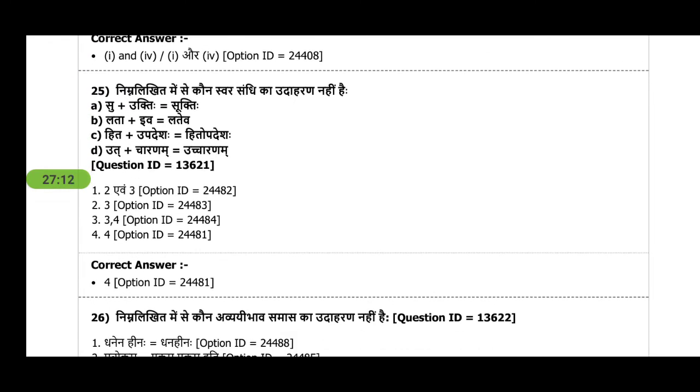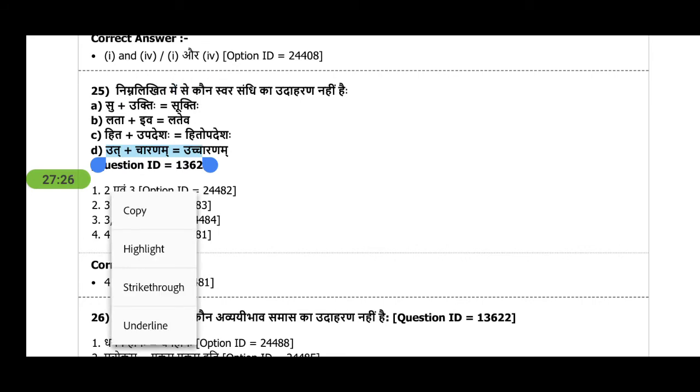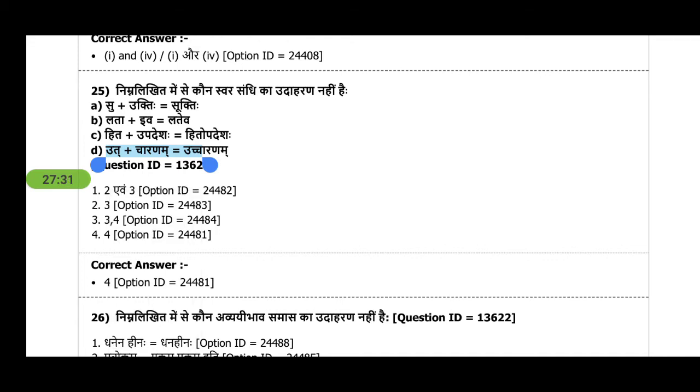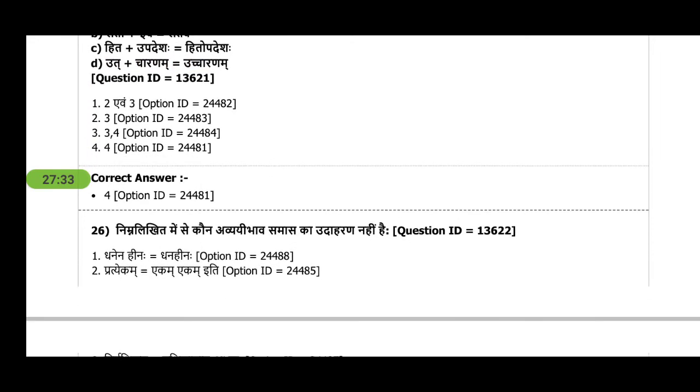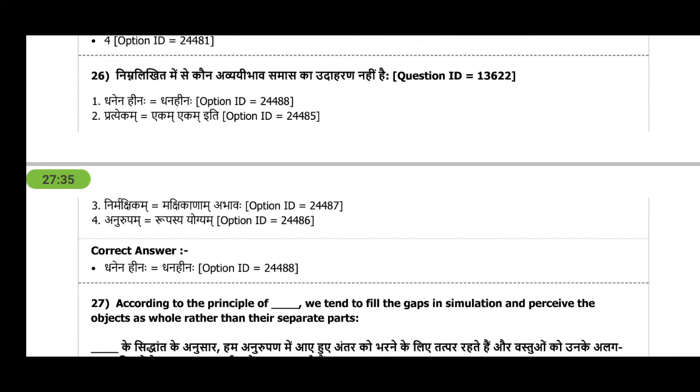Next is grammar based. Which is not an example of swar sandhi? That is उच्चारणम, because it involves व्यंजन, since we know swar are a, i, e, and व्यंजन are k, kh, ga, gha. All others include swar, while this fourth one includes व्यंजन. Next, there are a lot of types of samas, and they are asking which one is not of अव्यय. You have bhav samas.